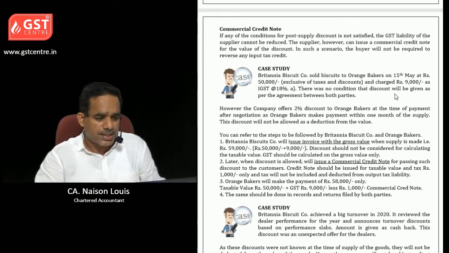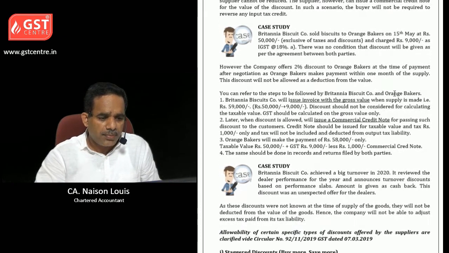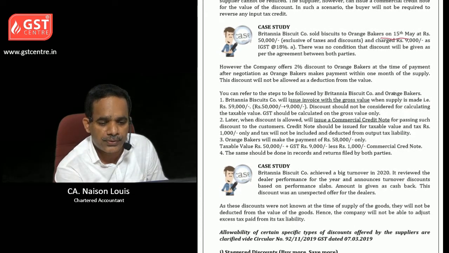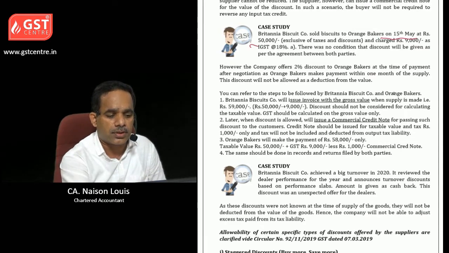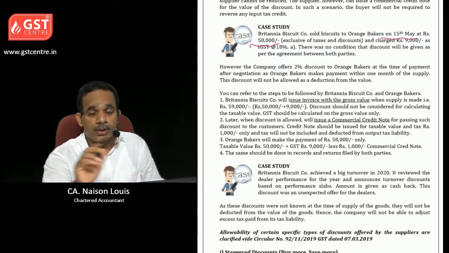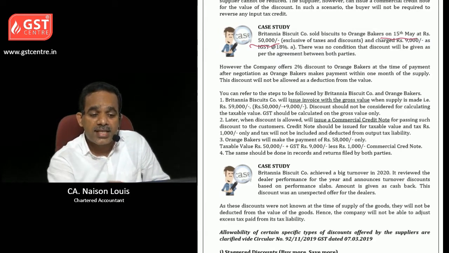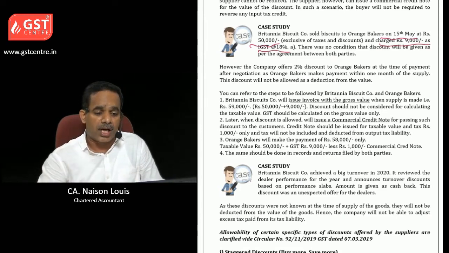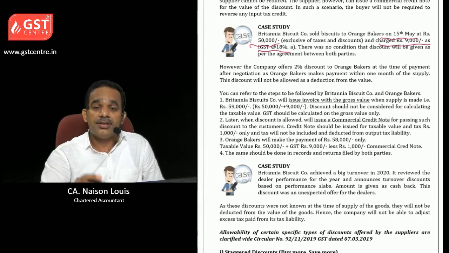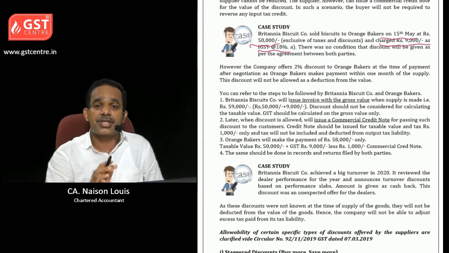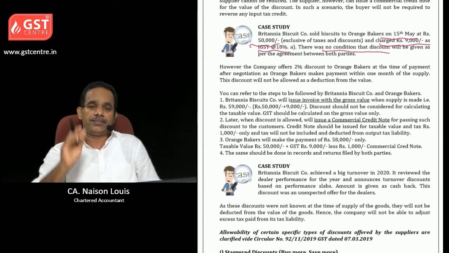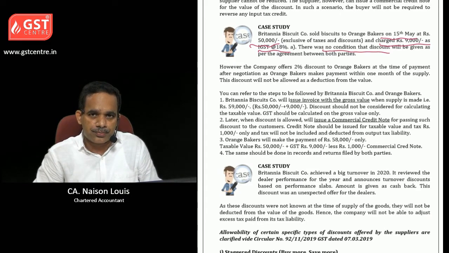Then let us take a case study here. Britannia Biscuit Company sold biscuits to Orange Bakers on 15th May at rupees 50,000. Again Britannia and Orange. And charged rupees 9,000 as IGST at 18%. There was no condition that discounts will be given to Orange Bakers.